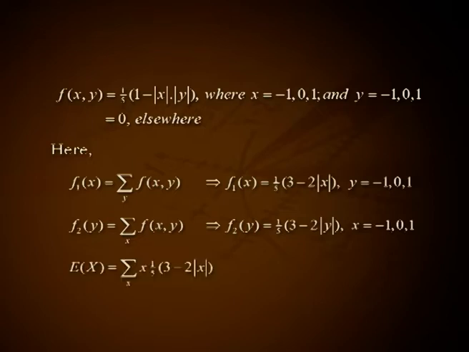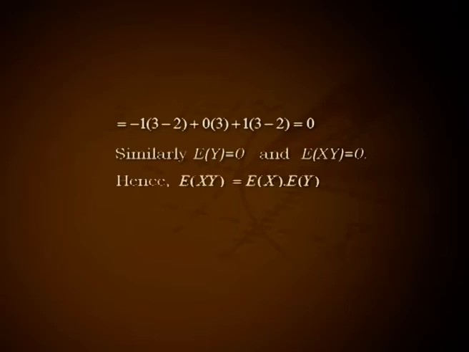Expectation of X = Σ x · 1/5 · (3 − 2|x|), that is, −1·(3 − 2) + 0·3 + 1·(3 − 2), that is equal to 0. Similarly, E(Y) = 0 and E(XY) = 0. Hence, E(XY) = E(X)·E(Y). But here f(x,y) is not equal to f1(x)·f2(y). That is, X and Y are not independent.